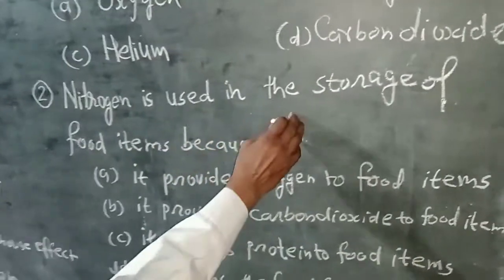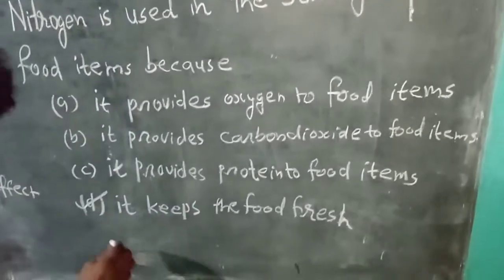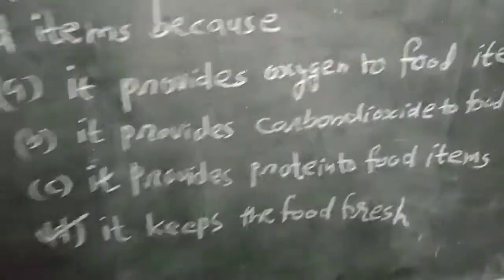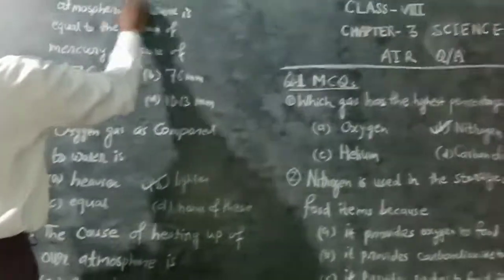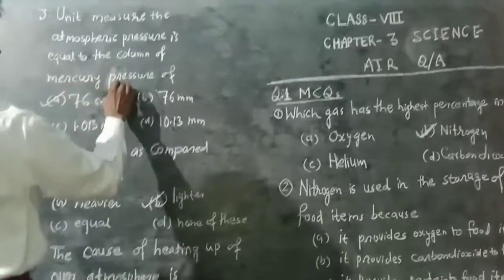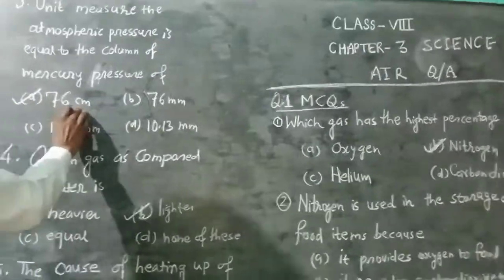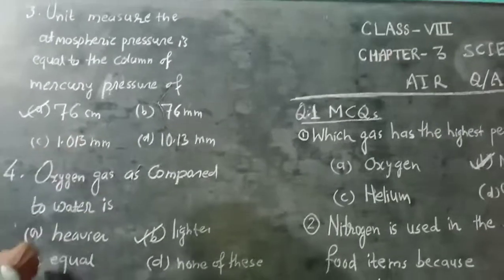Nitrogen is used in the storage of food items because it keeps food fresh, so it can be used to protect food items. The unit to measure atmospheric pressure is equal to the pressure of a column of mercury of 76 centimeters, not 76 mm. This is 76 centimeters.